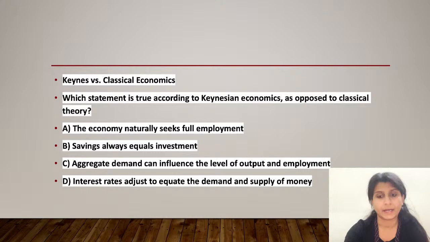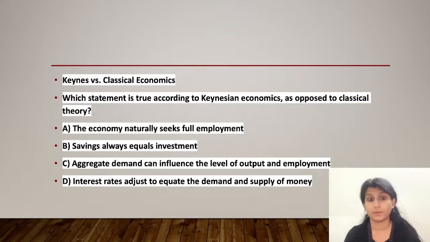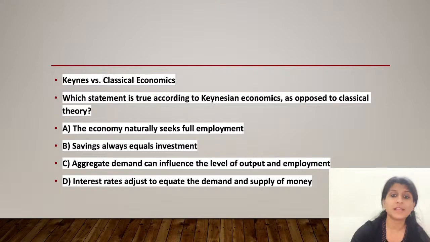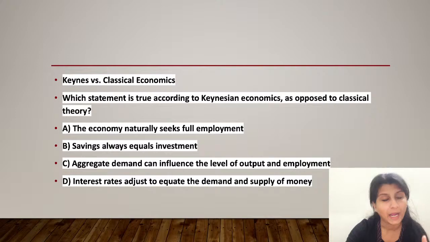When we are talking about Keynesian theory, in contrast with the classical economic theory, the right option is option C. The aggregate demand can influence the level of output and employment. Keynesian economics emphasizes that changes in aggregate demand, whether anticipated or unanticipated, have their most immediate and direct effect on production and employment. So, Keynes argued that inadequate aggregate demand can lead to prolonged periods of high unemployment.